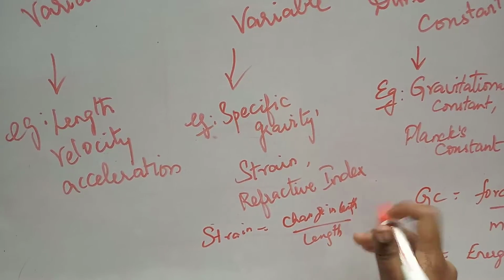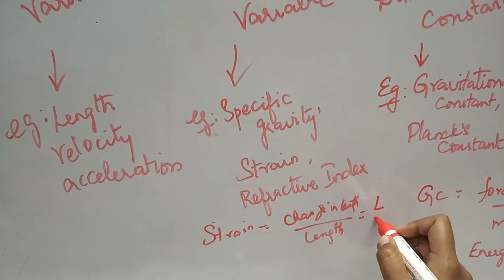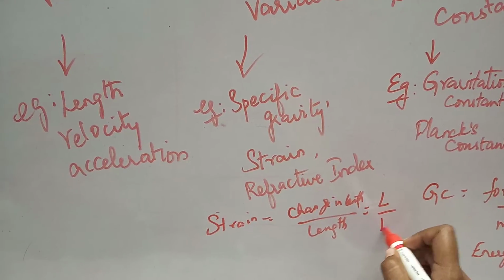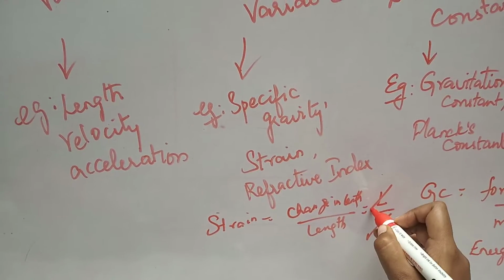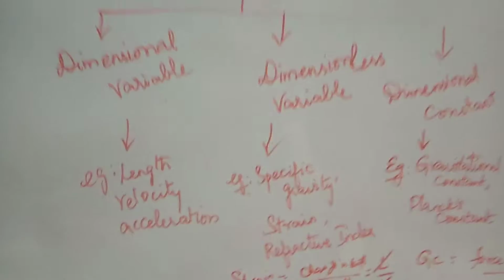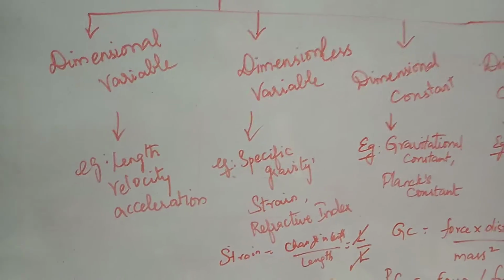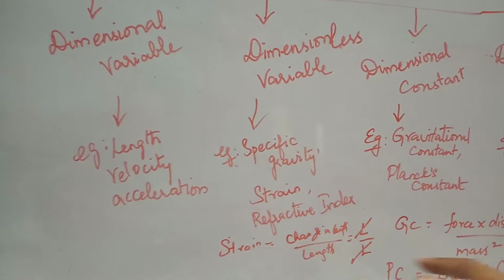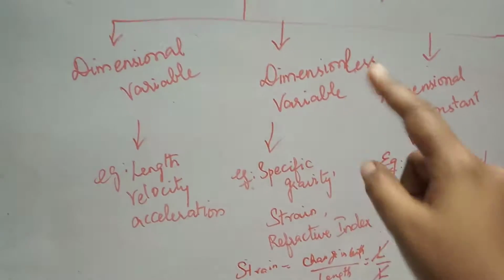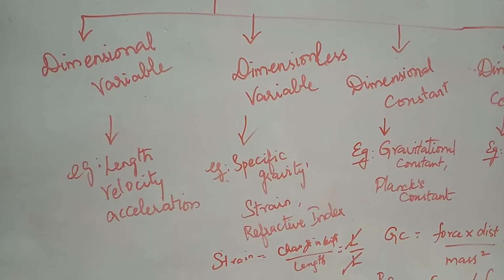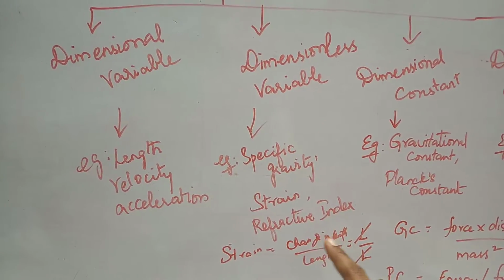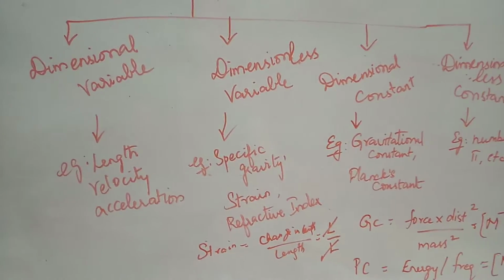For change in length, the dimension is L, and for original length, it is also length L. So this L will get cancelled off, and then strain has no dimension. So it is a variable quantity, but when we represent it in the format of dimension, these dimensions get cancelled with each other, so that it becomes a dimensionless variable. Other examples similar to this are refractive index and specific gravity.